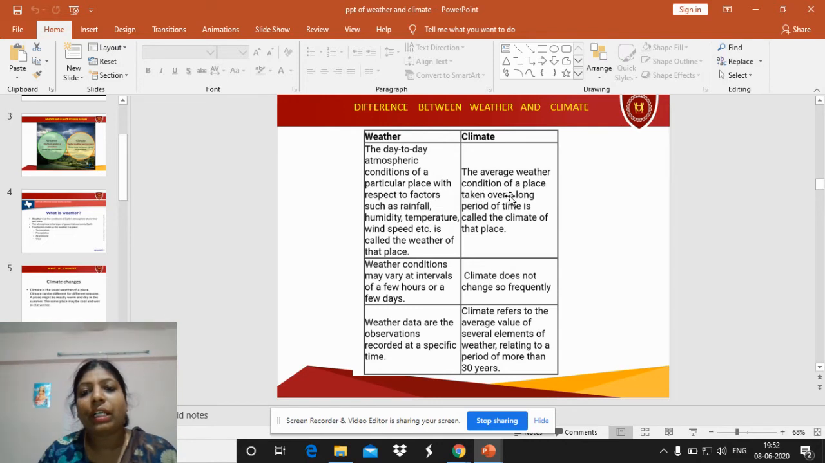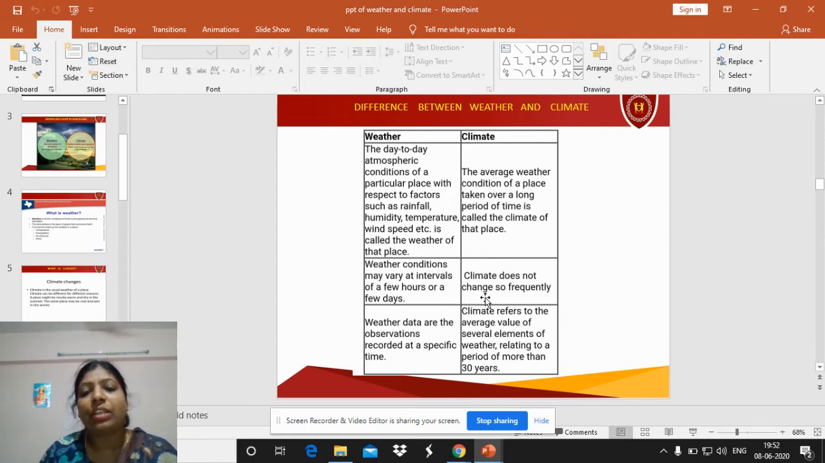And climate is the average weather condition of a place taken over a longer period of time, that means the seasonal changes come under the climate. Weather conditions vary at intervals, even within a few hours. In the morning it is very cool, and suddenly it becomes very hot in the afternoon. That is the variation of temperature in a single day.